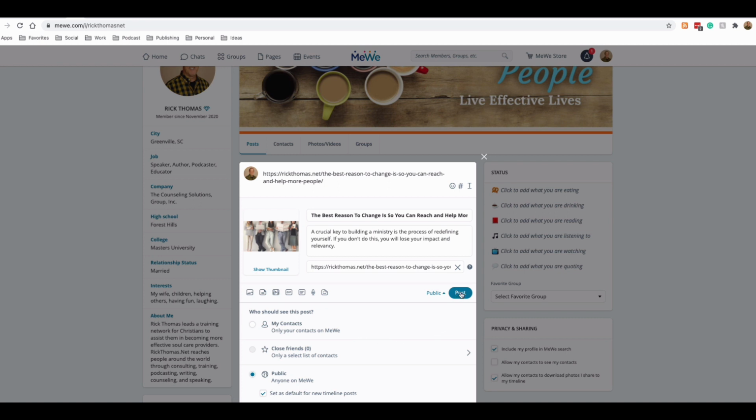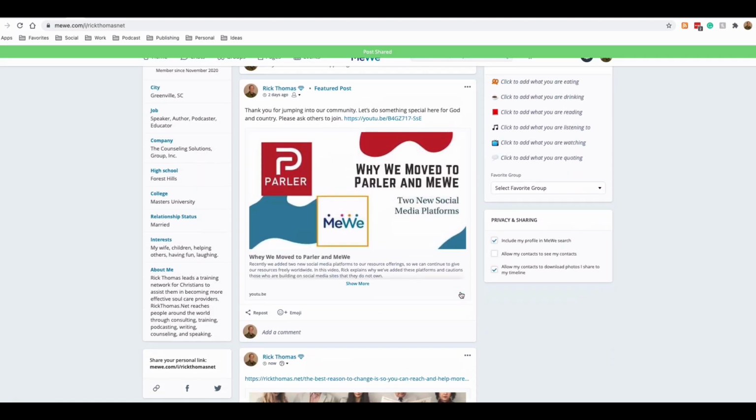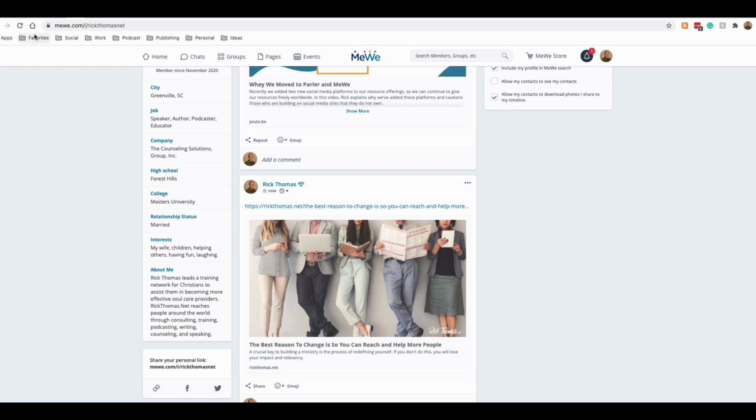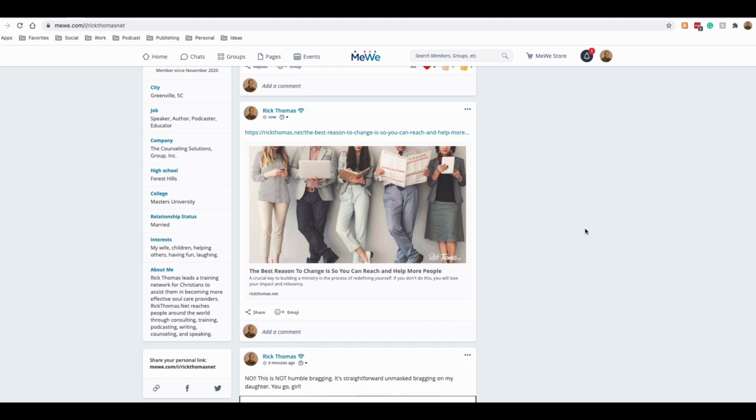I will go ahead and post this article here. I had posted it before, and there it is. Let me refresh, and it's there. And now anyone can share. You see in the bottom left-hand corner, it has a share button that you could click on, and you can share on my timeline, in a group that you may have, a private message, or an event. And so there you have it.